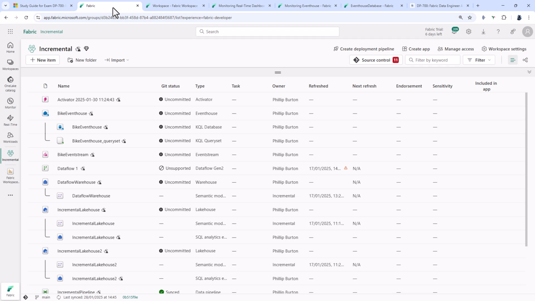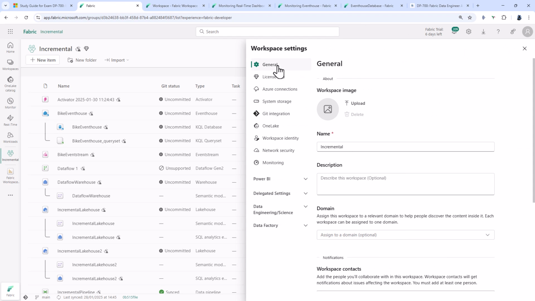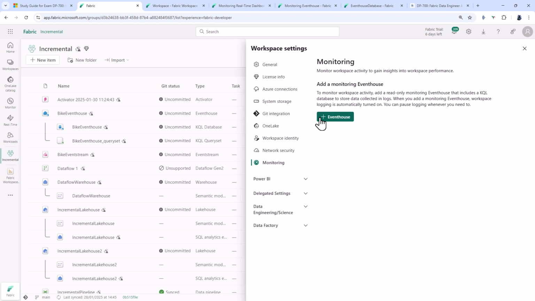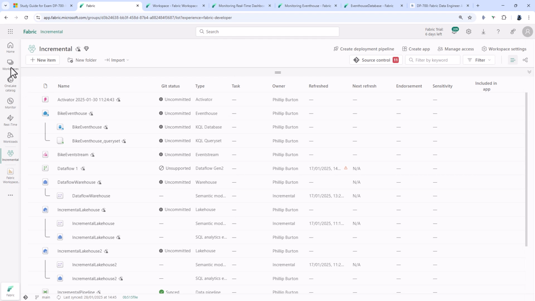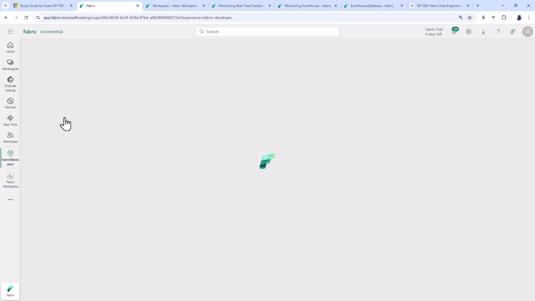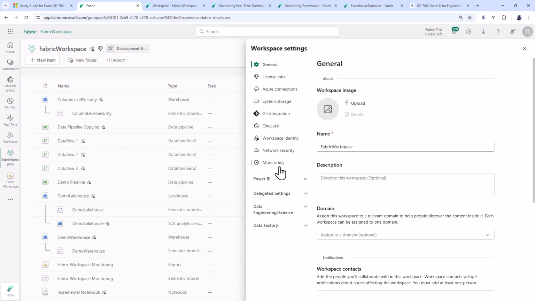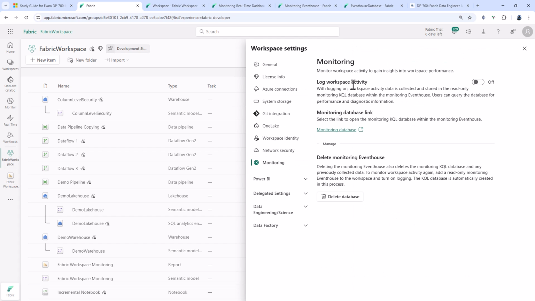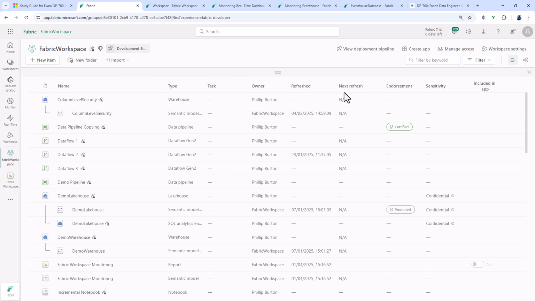Well, to implement it, you'd go to a workspace and go to Workspace Settings, go to the Monitoring tab and click plus Eventhouse. That will turn on workspace monitoring. Now, you will need to have a tenant setting and some permissions to be able to do that. Once you have done that, if we go into the Workspace Settings and Monitoring, you can see we can log workspace activity on or off. We can delete the monitoring eventhouse and KQL database, and we've also got a link to the KQL database.